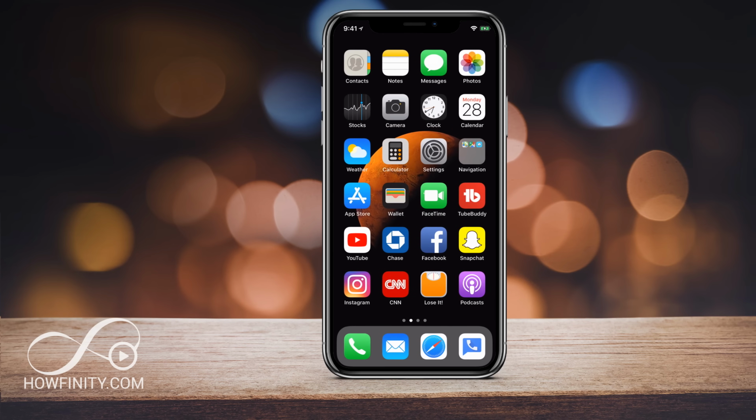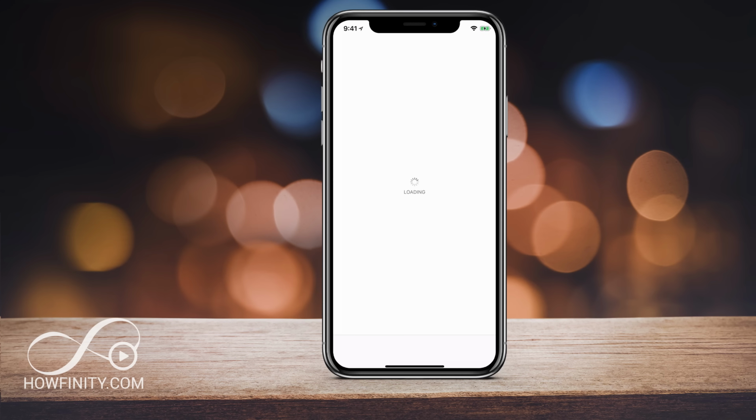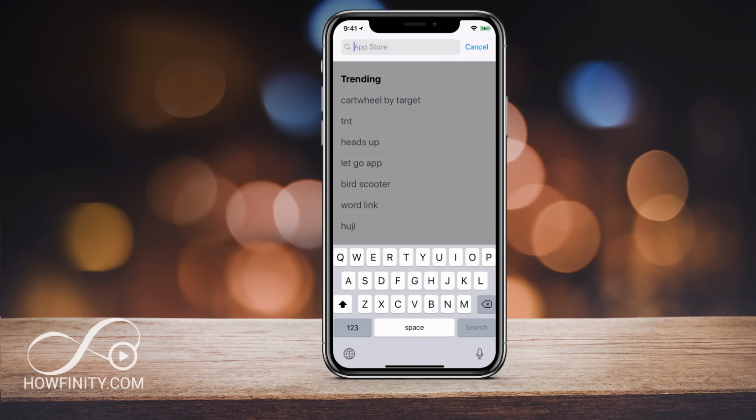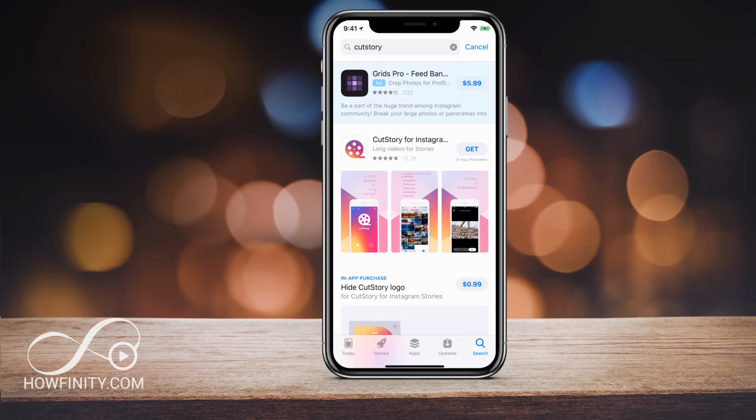So after you record your video, we need to download an app from the App Store. So let's jump into the App Store, and it's called Cutstory. Let's go ahead and search for Cutstory. Cutstory for Instagram. Go ahead and download that.